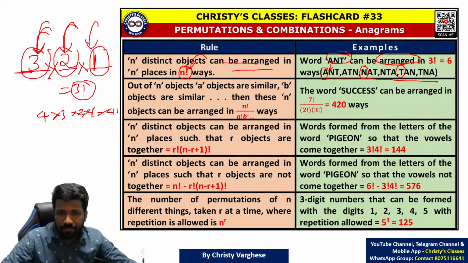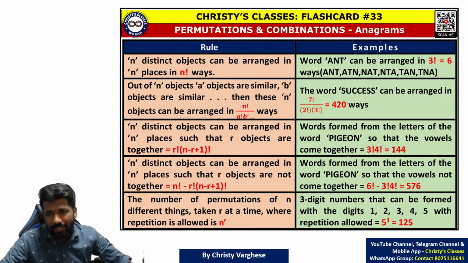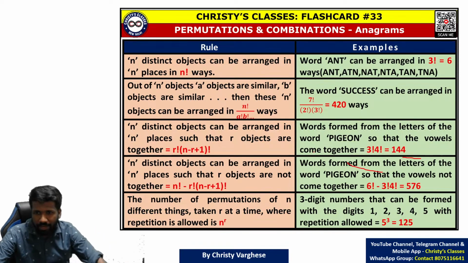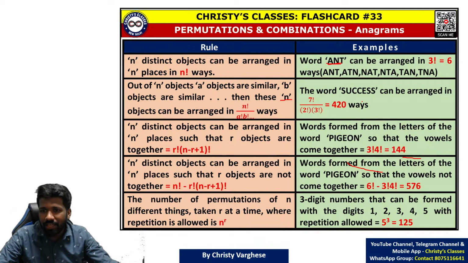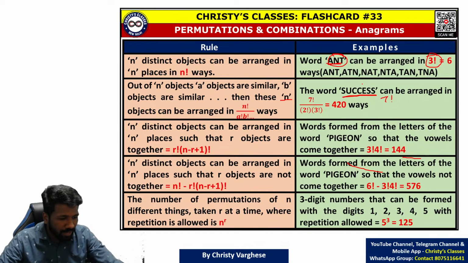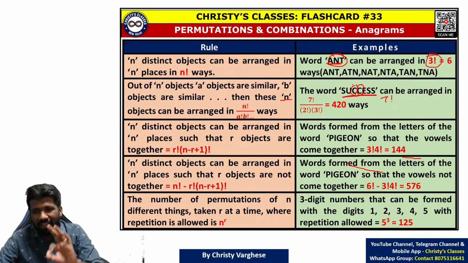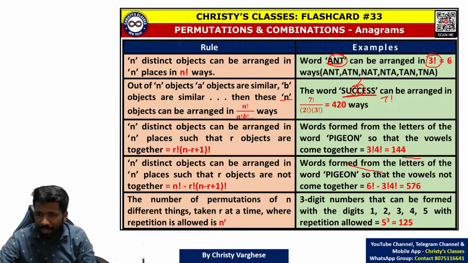All of you clear? Now, the same question, what if some letters are repeated or identical? If some letters are identical, what happens? For example, instead of the word ANT, if it was SUCCESS, if all letters were different, just like ANT is 3 factorial, SUCCESS is a 7 letter word, so it would have been 7 factorial. But in this, 2 C's are there. Again, there is a logic to understand this, but that is time consuming to explain. So shortcut trick, 2 C's means divide it by 2 factorial.